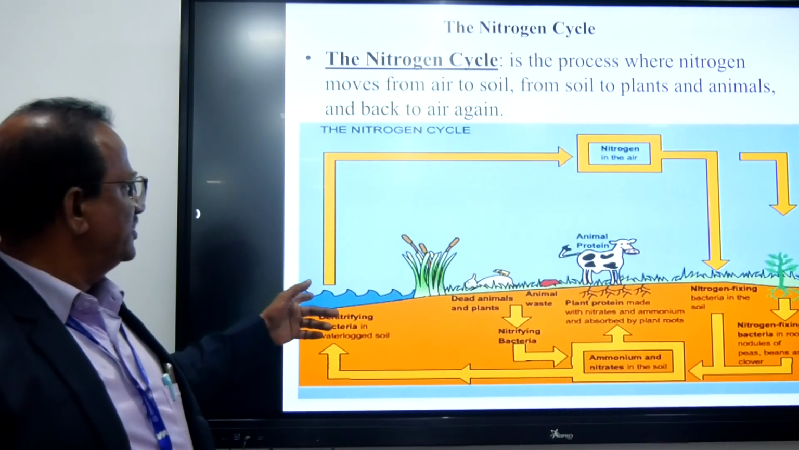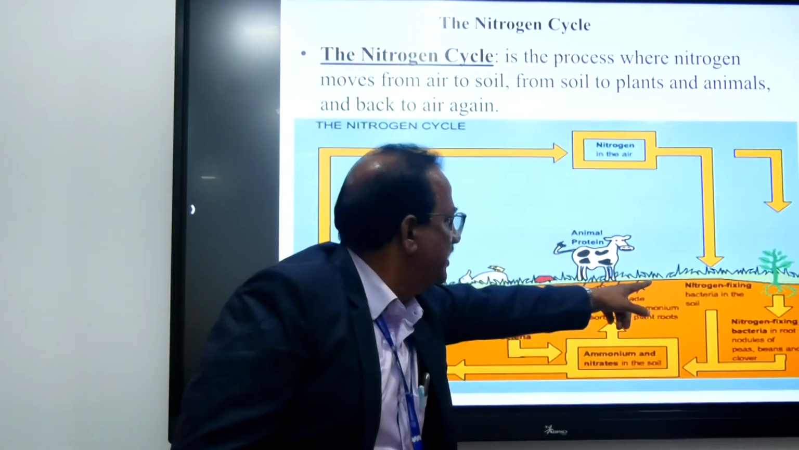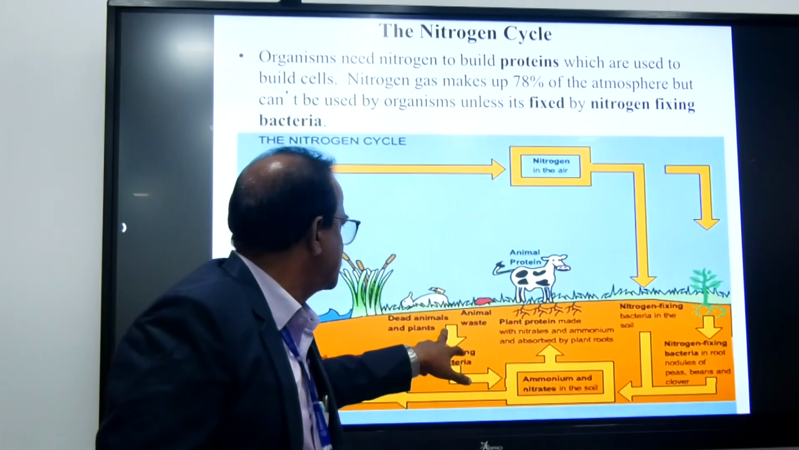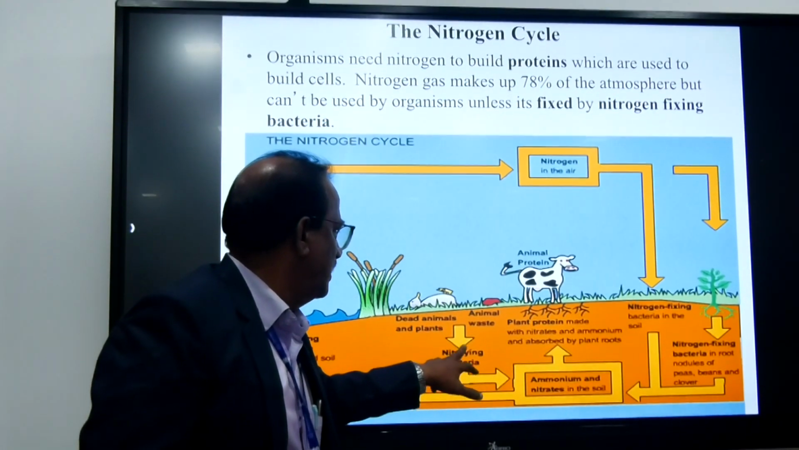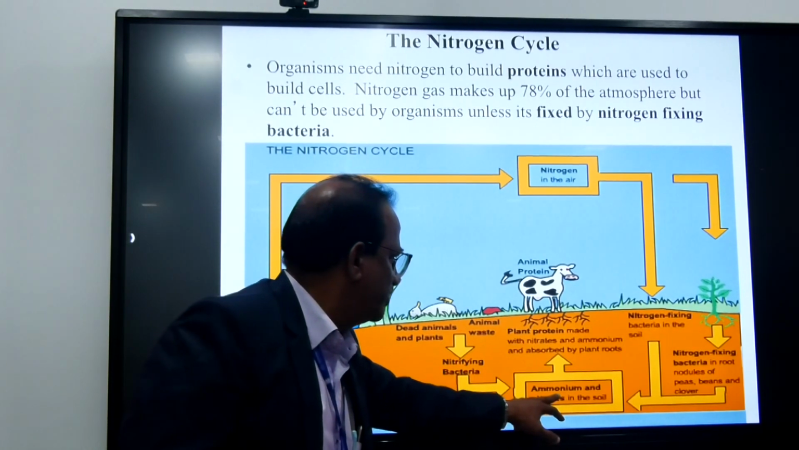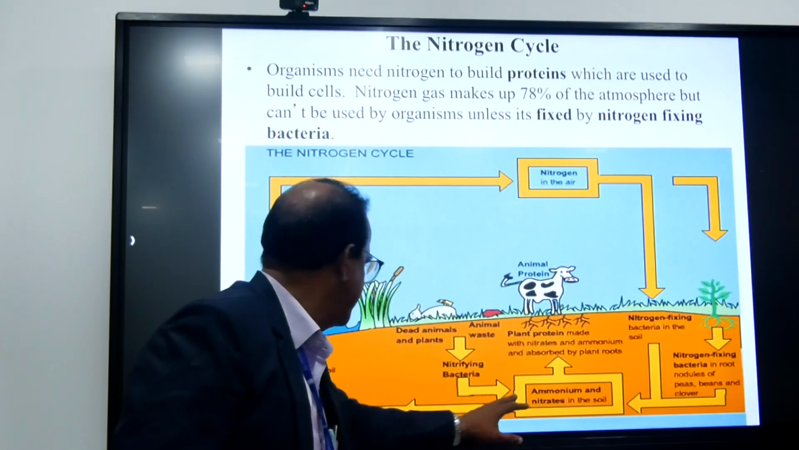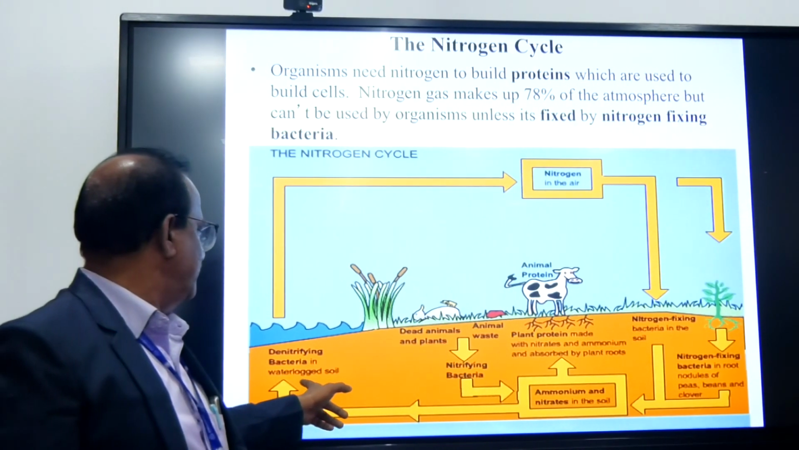In this figure, you can see the nitrogen in the air, then the dead animals. It is coming through to the soil. By the nitrifying bacteria, all of this is converted into ammonium and nitrate in the soil. Again, it goes back to the plants. This is the entire nitrogen cycle.